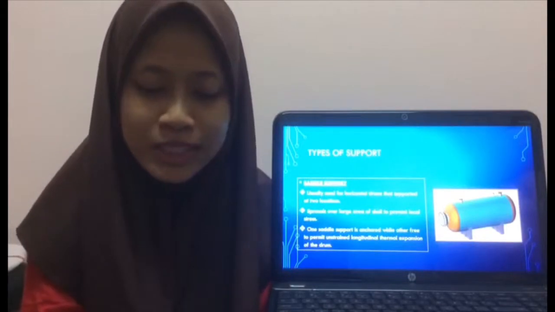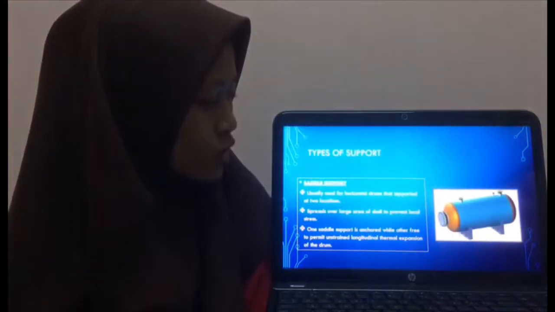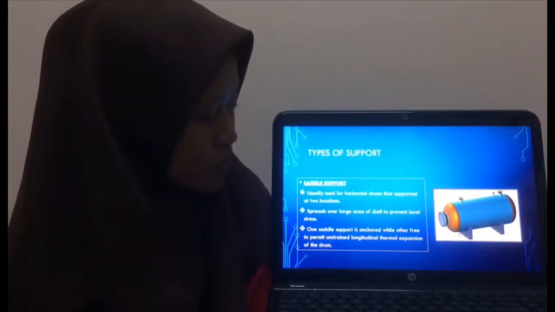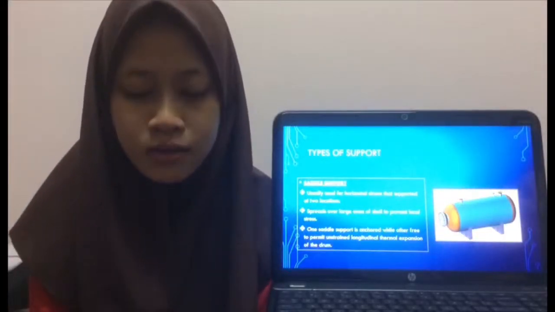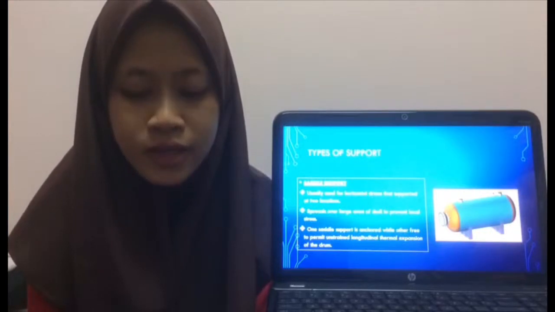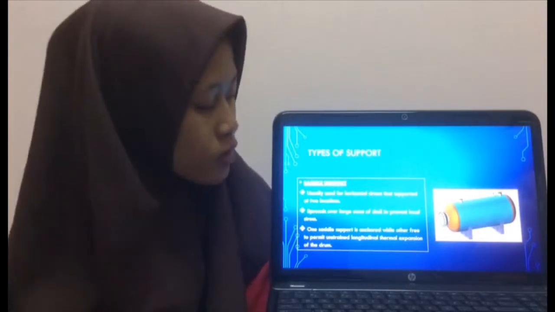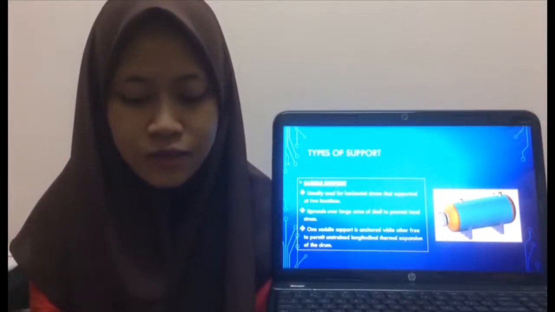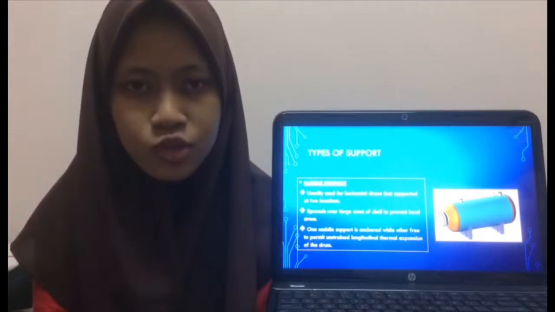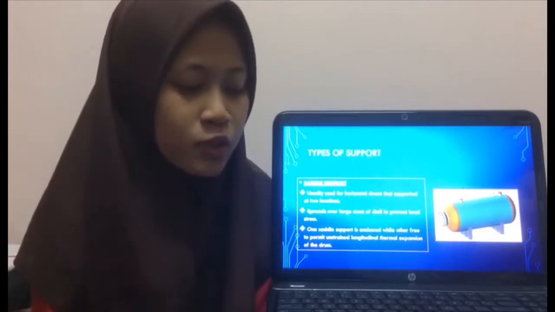The first one is saddle support. It is usually used for horizontal drums that are supported at 2 locations. It spreads over a large area of the shell to prevent an excessive local stress in the shell at the support point. One saddle support is anchored, whereas the other is free to permit unstrained longitudinal thermal expansion of the drum.